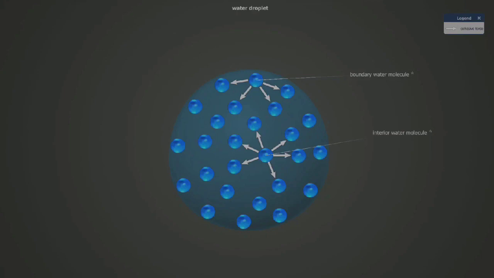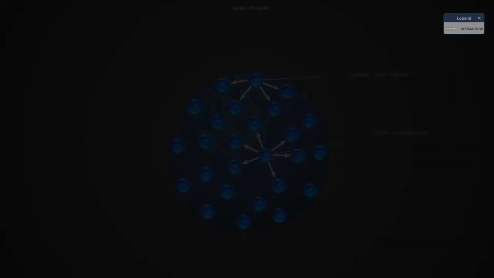However, boundary molecules have a high energy state, as cohesive forces are not cancelled out on the surface of the liquid. Consequently, in accordance with the principle of minimum energy, the boundary molecules are pulled constantly towards the inside of the liquid. As a result, it attempts to obtain the smallest surface area possible. This is why a free-falling water droplet takes the shape of a sphere.